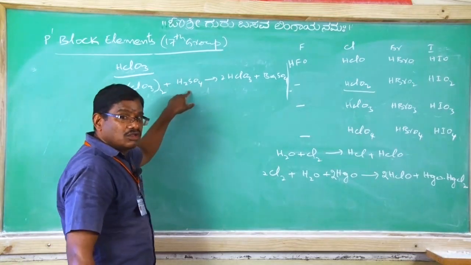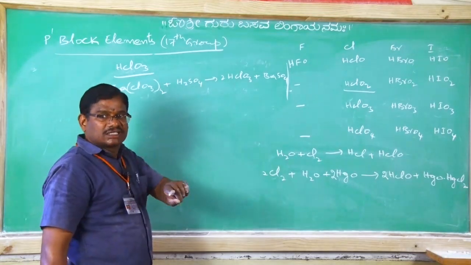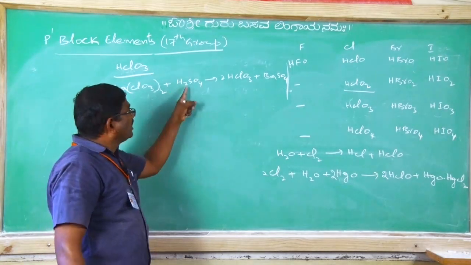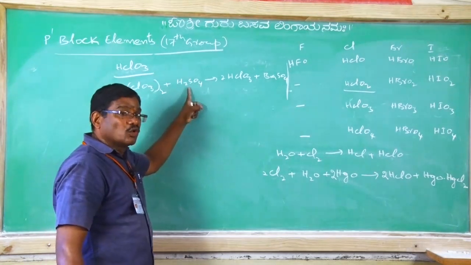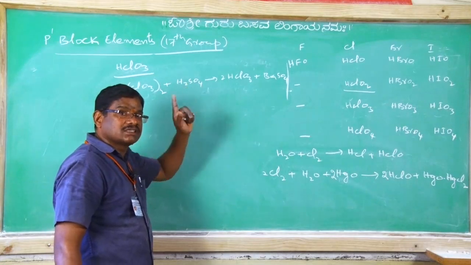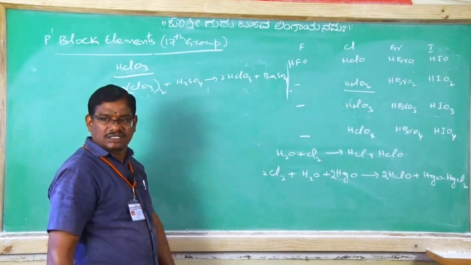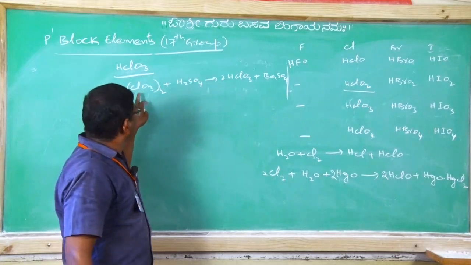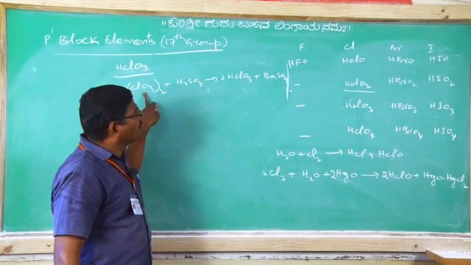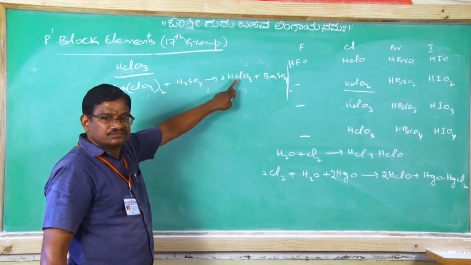I told you just now, any salt when treated with an acid gives the respective oxyacid of the anion of that salt. Suppose I take an ite salt, then an ous acid is going to come.